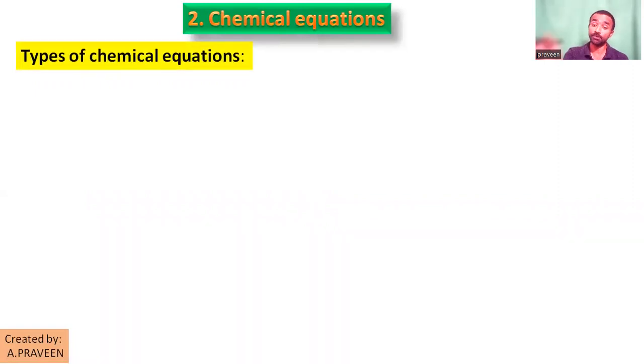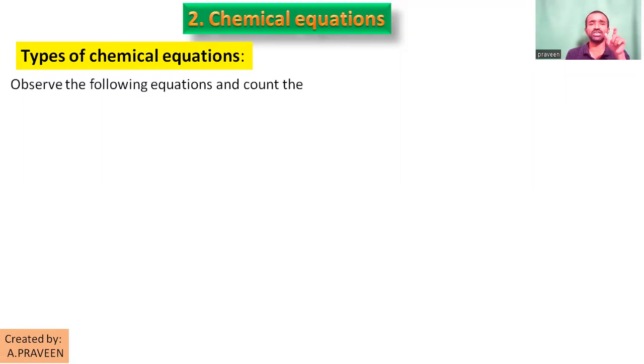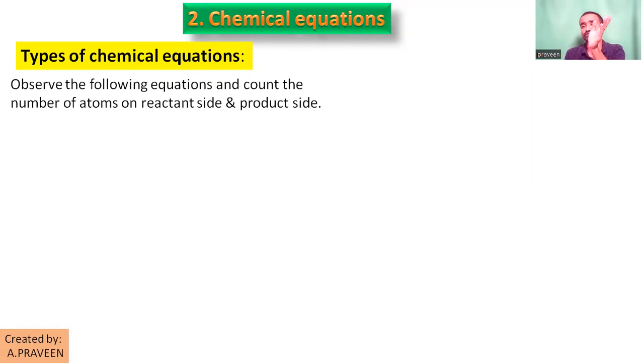Identification of the type of reaction is different, but the type of equation is very easy. Types of reactions means a combination reaction, displacement reaction, double displacement reaction, exothermic reaction, endothermic reaction, electrolysis process, so many are there. So it is difficult, but identifying the type of chemical equation is very easy. Here we just depend on the count of atoms on the left side and the right side. Left side means reactant side, right side means product side.